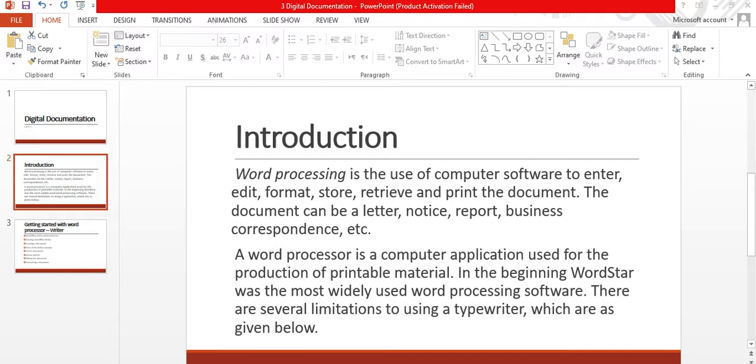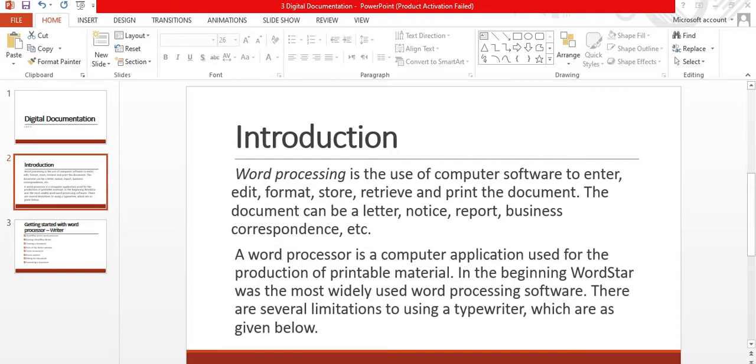To send a letter to two or more persons with different addresses requires multiple typing efforts. Like when you write a letter on a typewriter and you want to send it to two or three people with different addresses, you have to type it that many times, as many times as the number of people you want to send it to.